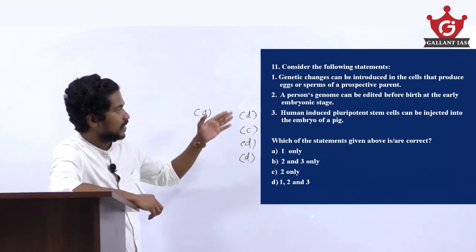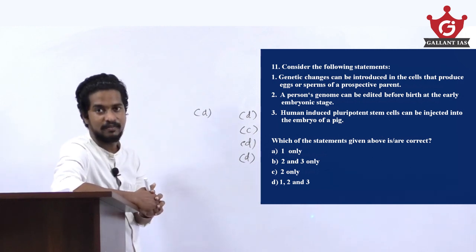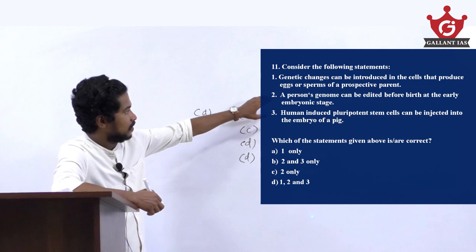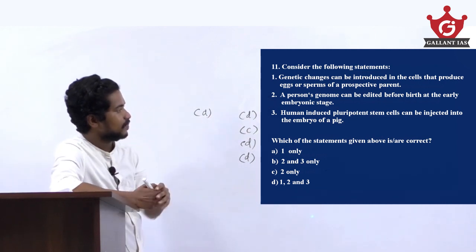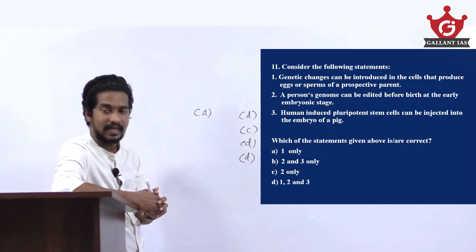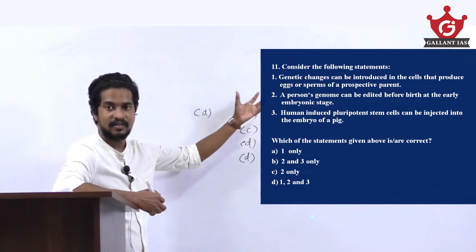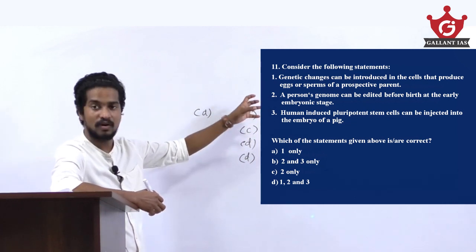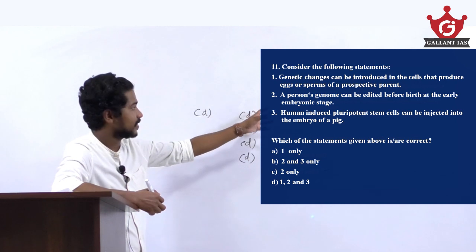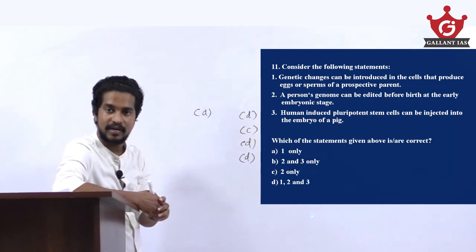Next question, consider the following statements. Genetic changes can be introduced in the cells that produce exosperms of a prospective parent. So it's a right statement. A person's genome can be edited before birth at the early embryonic stage. By the advancement in the field of biotechnology, a person's genome can be edited before birth at the early embryonic stage.